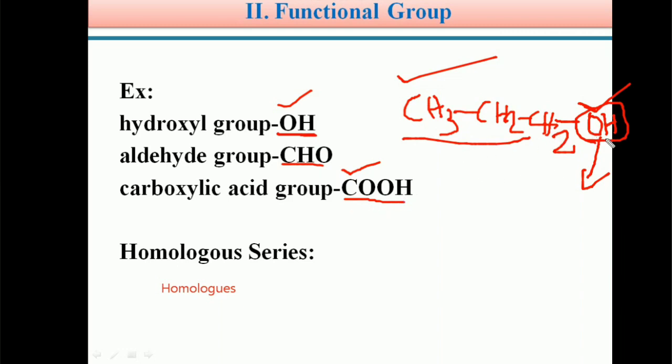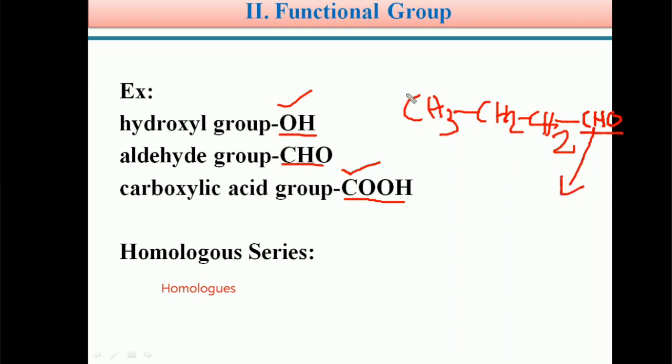Similarly, suppose in place of OH you take CHO, the aldehyde functional group. Here the group of atoms is carbon, hydrogen and oxygen. For a carbon chain, if this group of atoms is attached and the characteristic chemical properties of the compound depend upon this group of atoms only, then this is an aldehyde group, and the compound's name is butyraldehyde or butanal.